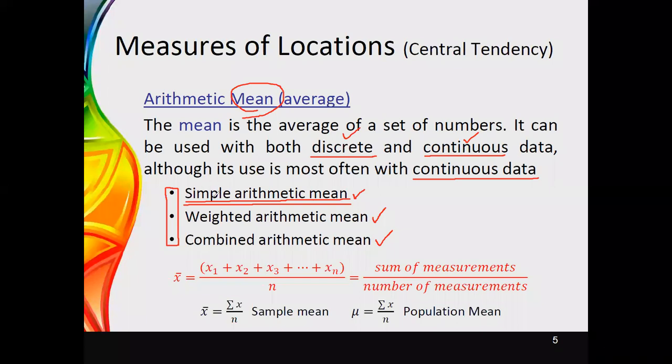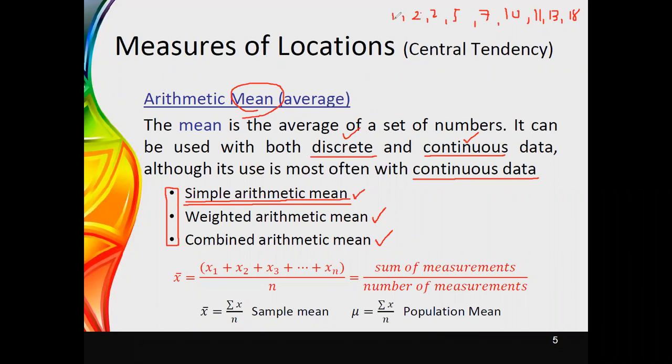To calculate the simple arithmetic mean, you get the summation of the measurements. Think about if you have a set of observations. As an example: 1, 2, 2, 5, 7, 10, 11, 13. To obtain the simple arithmetic mean, first of all we need to take the summation of all of these values.